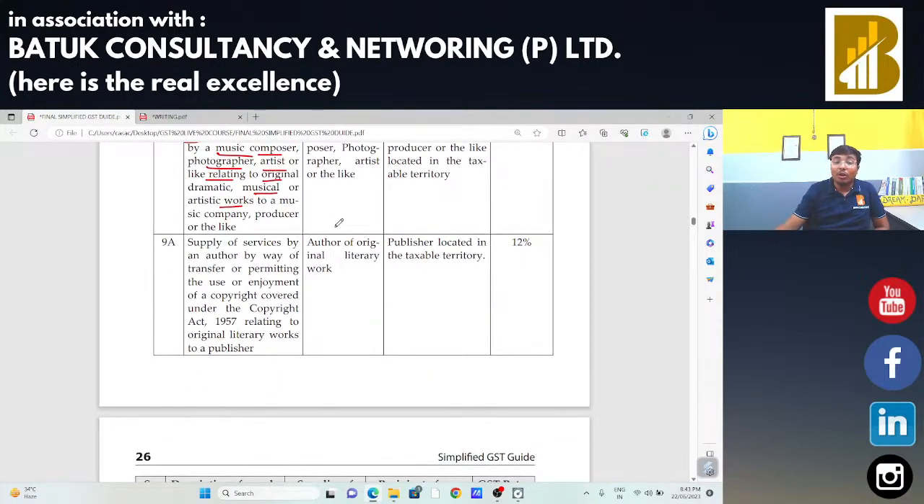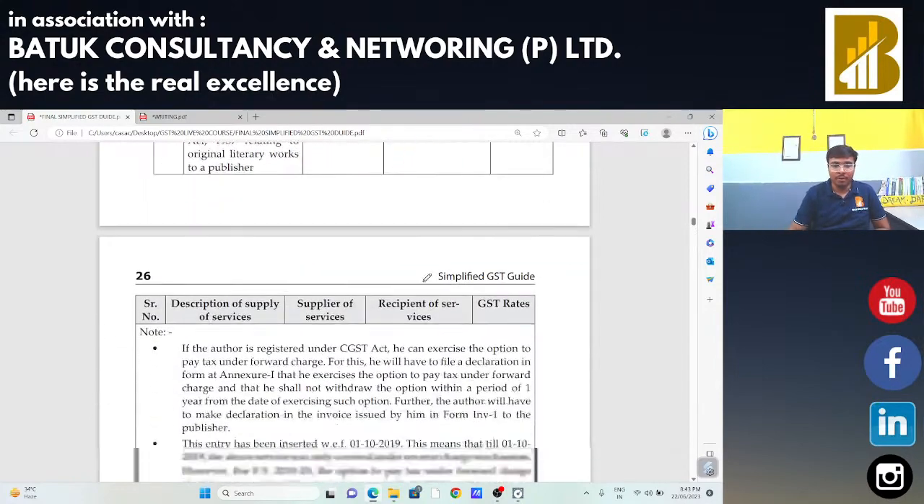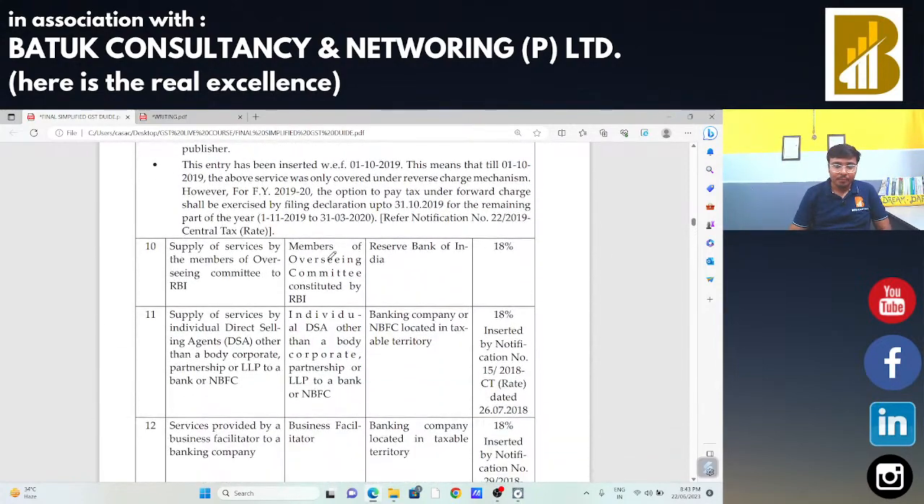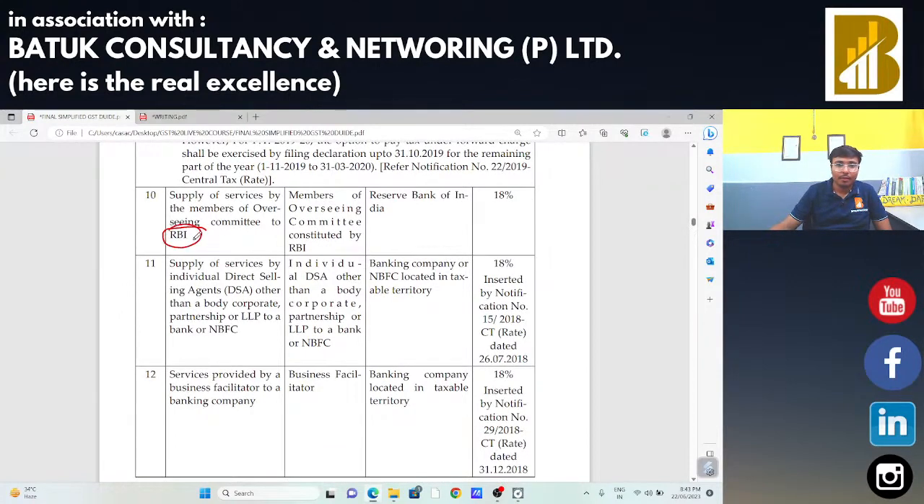In the next case, author, if author is going to provide the services of authorship to a publisher, in that case, author is not going to make the payment of taxes. That publisher is going to make the payment of taxes under reverse charge mechanism. There is one committee available under reverse charge mechanism, that is overseeing committee of RBI. If the member of that committee is going to provide any services to Reserve Bank of India, in that case that committee member is not liable to make the payment of taxes, that RBI is going to make the payment of taxes.